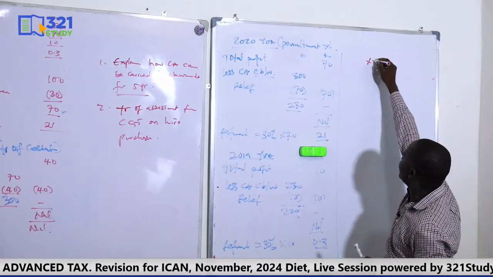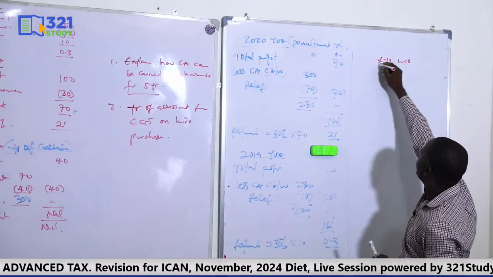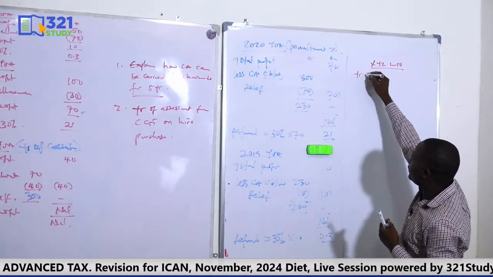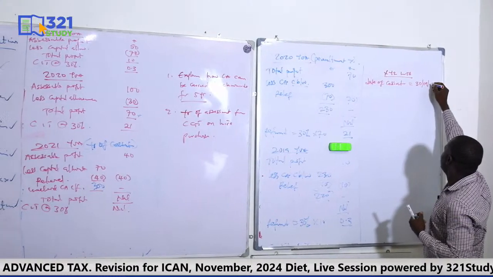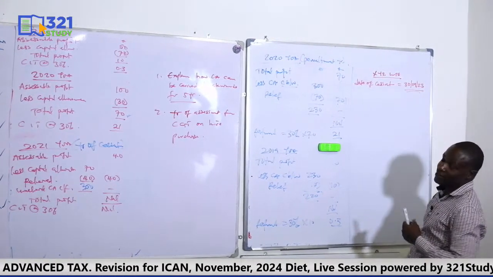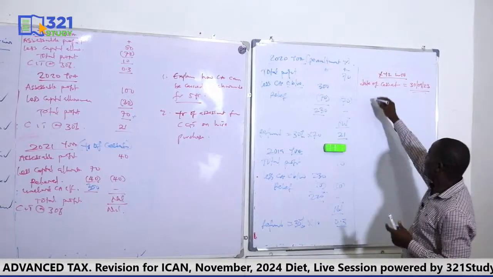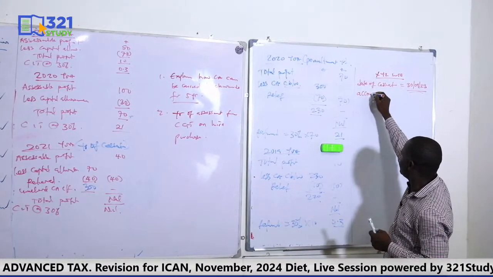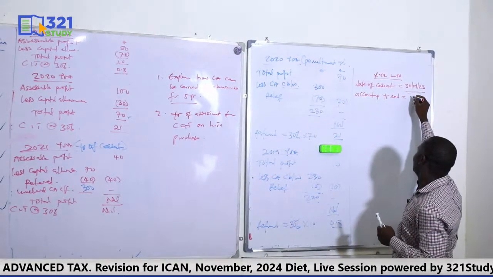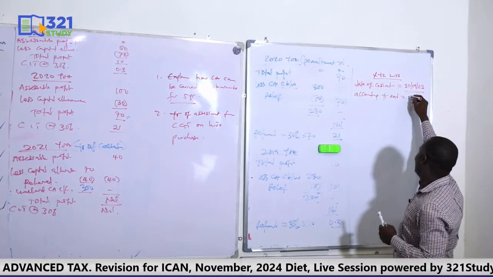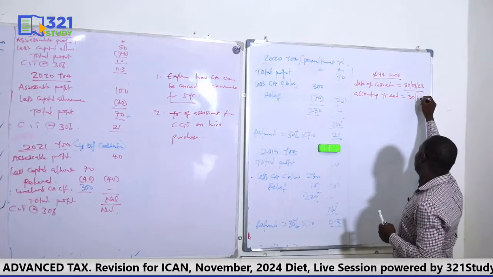If this is XYZ Limited, and this is a cessation on 30th September 2023, and the accounting year end of this business is, let's use May, 30th May of every year.